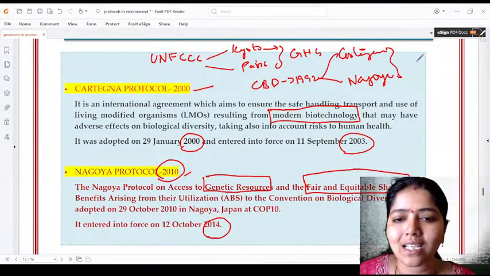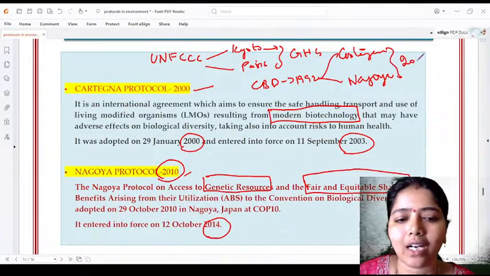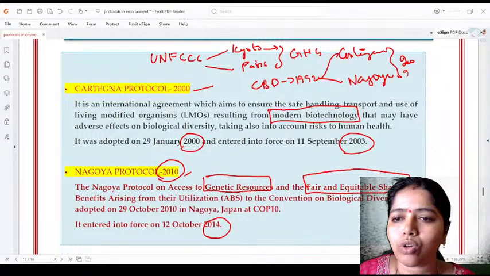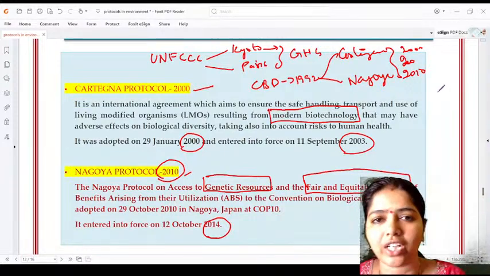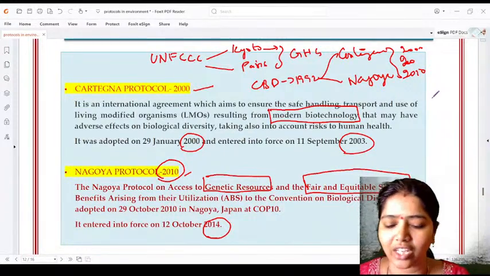Protocol. Cartagena is in the year 2000 and Nagoya in the year 2010. Cartagena is meant for modern biotechnology. Nagoya is meant for genetic resources, accessing the genetic resources.